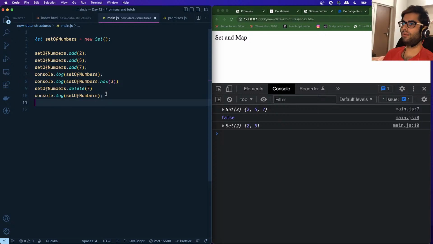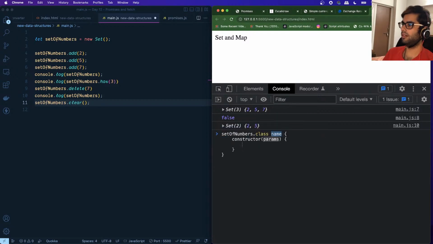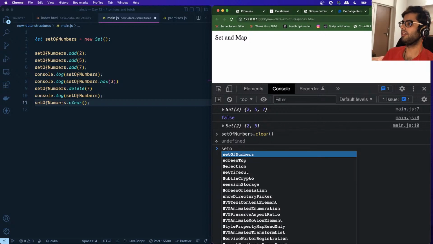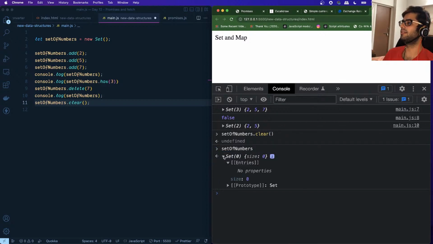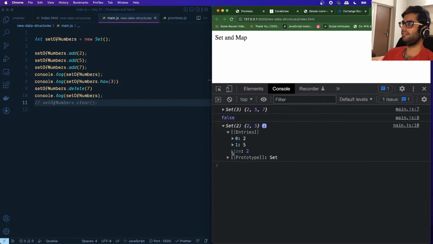If I want to get rid of all of the numbers, I can say set of numbers dot clear, and this will clear all of the values which are there in the set. So if I now look at set of numbers, you can see that its size is 0. If I save this, you can see that a set has a size property which basically tells us how many items are there in a set.